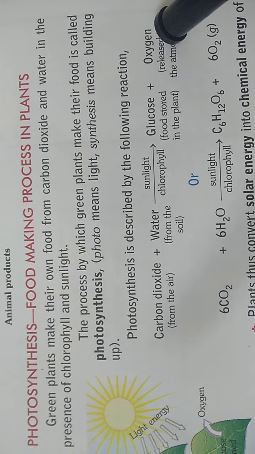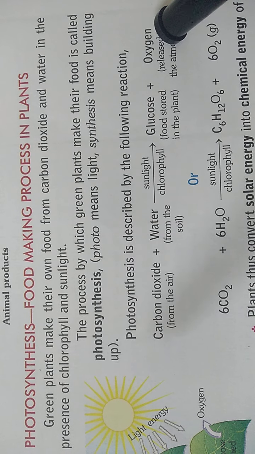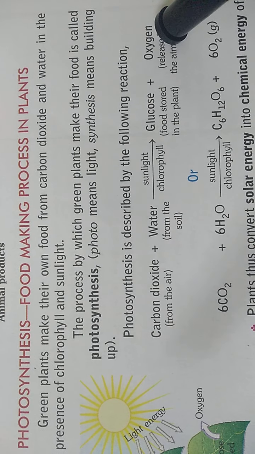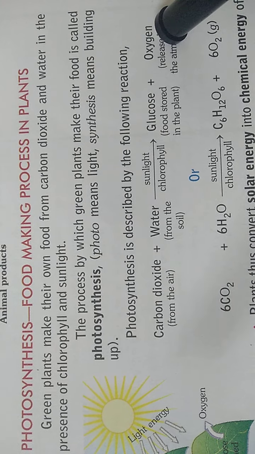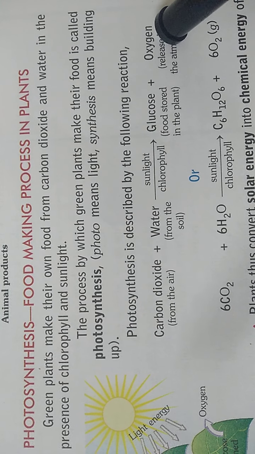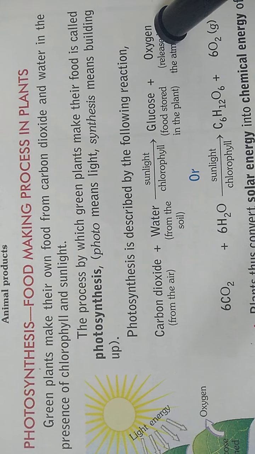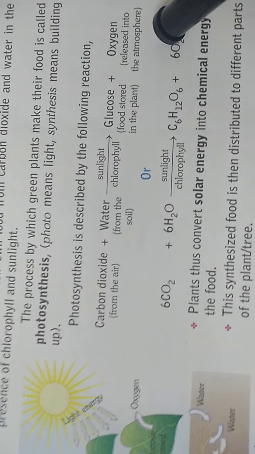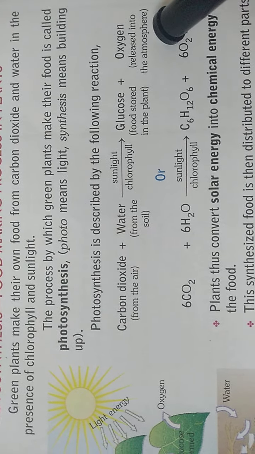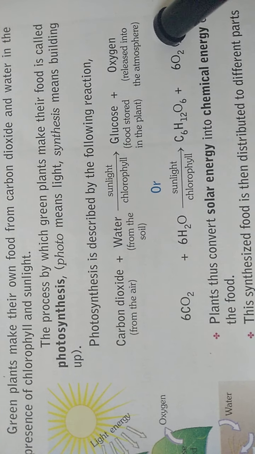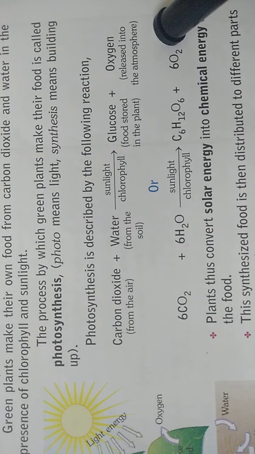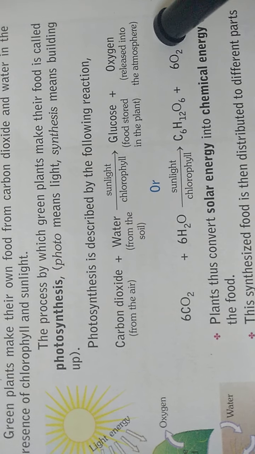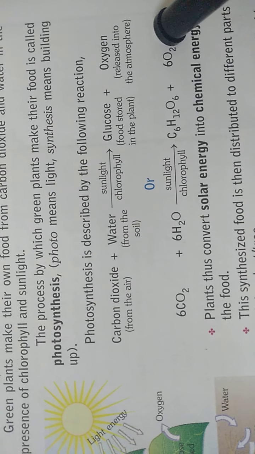Autotrophs make their food by using simple materials like carbon dioxide and water in the presence of sunlight and chlorophyll. This process is called photosynthesis. During photosynthesis, what are the products that are made? It's called glucose, a sugar named glucose, and with this oxygen is released.